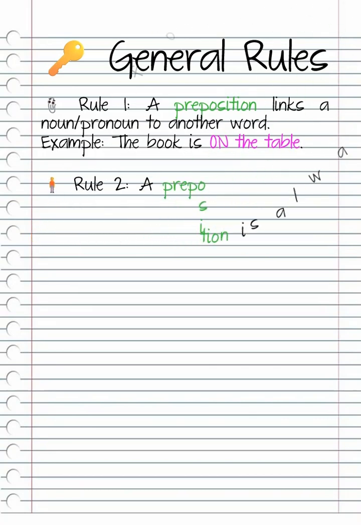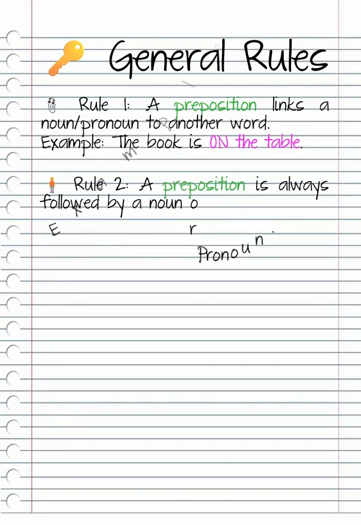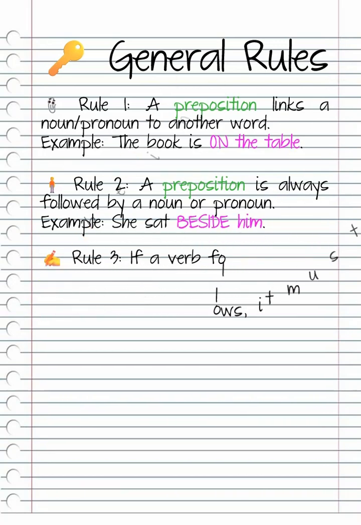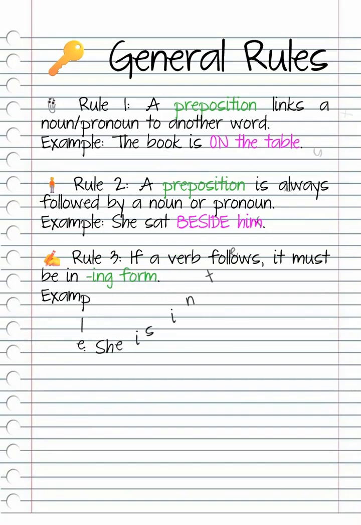Rule 2. A preposition is always followed by a noun or pronoun. Example, she sat beside him. Rule 3. If a verb follows, it must be in ing form. Example, she is interested in learning French.